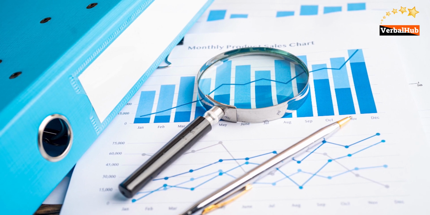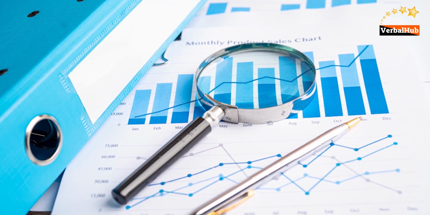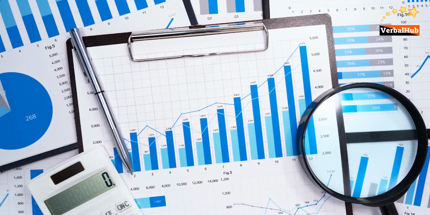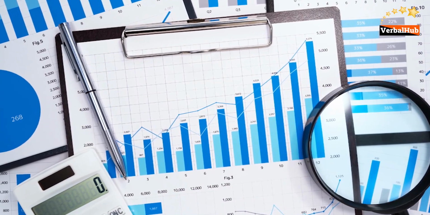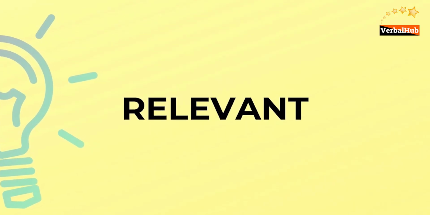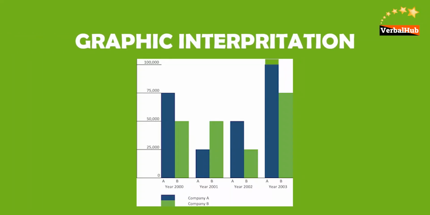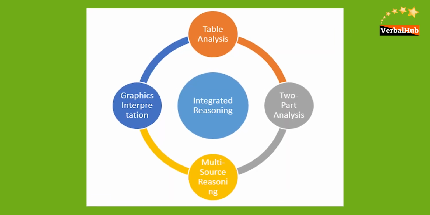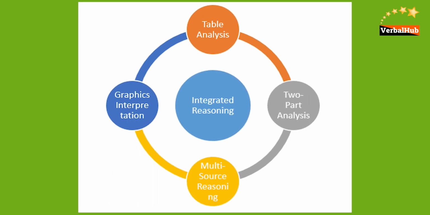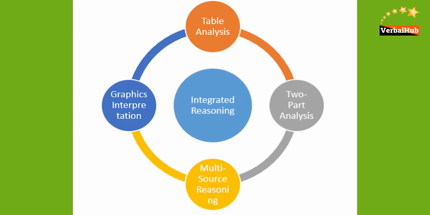Third is table analysis. It measures your ability to sort or analyze a table of data, similar to a spreadsheet, in order to determine what information is relevant or meets certain conditions. Fourth is graphic interpretation. It measures your ability to interpret the information presented in a graph or other graphical image. Next is two-part analysis. It measures your ability to solve complex problems. They could have quantitative, verbal, or some combination of both.